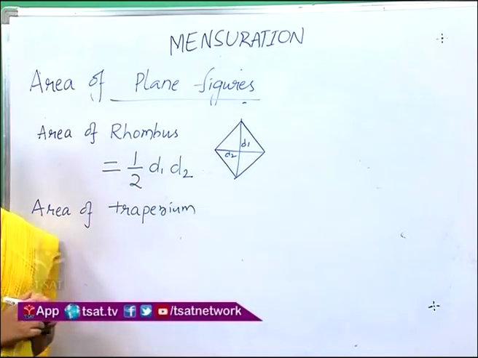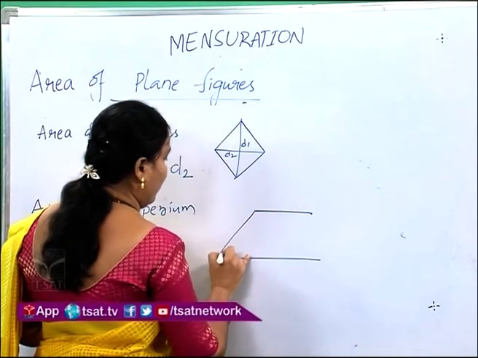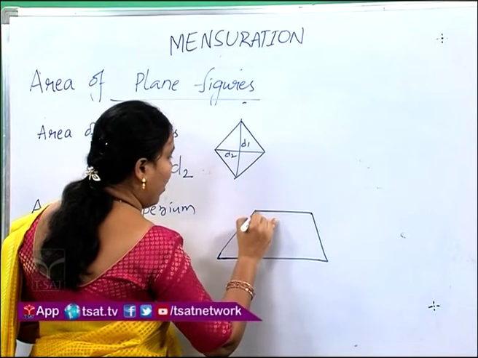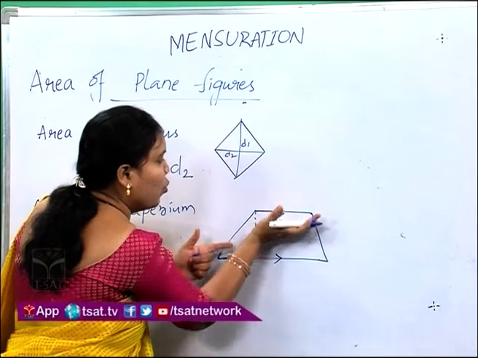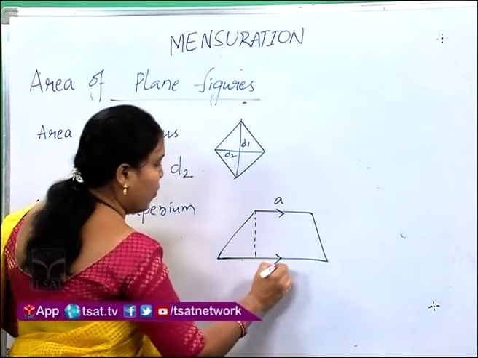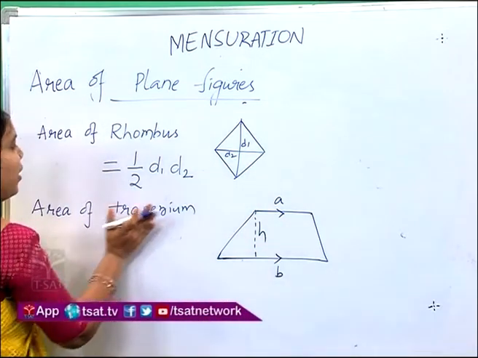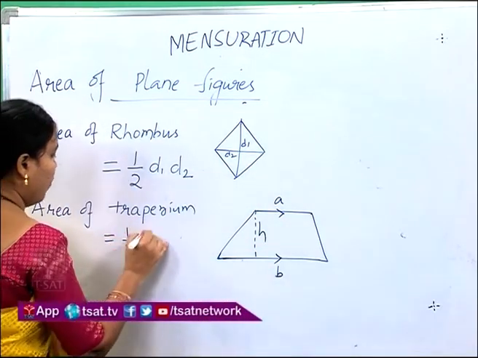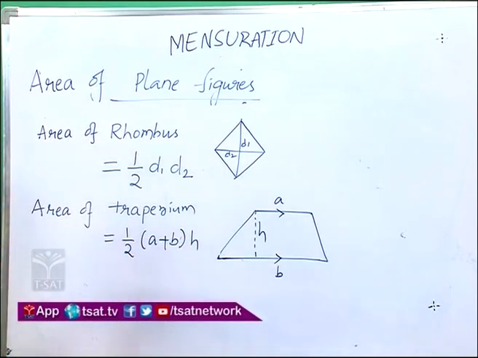Trapezium is a quadrilateral with one pair of opposite sides parallel. Then it is called a trapezium. These two sides are parallel sides, and the lengths of these parallel sides are a, b, and the height between these parallel sides is h. Then the area of trapezium is equal to half of (a plus b) into h. Similarly, we can find the area of rhombus and the area of trapezium.